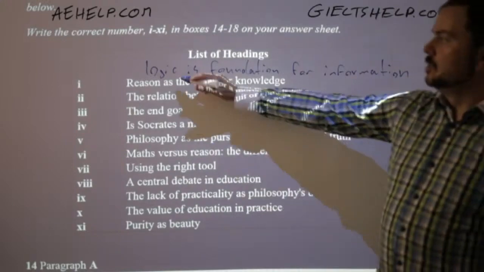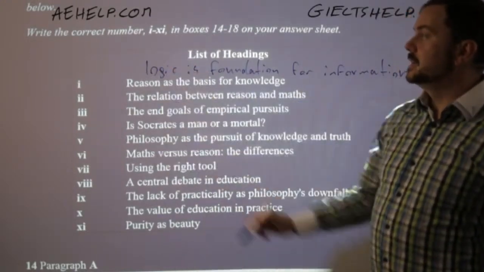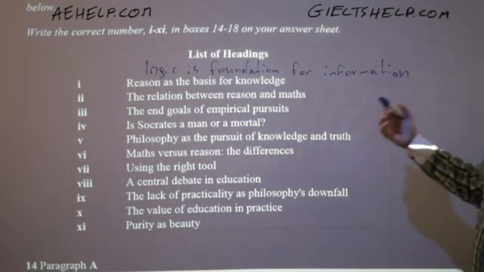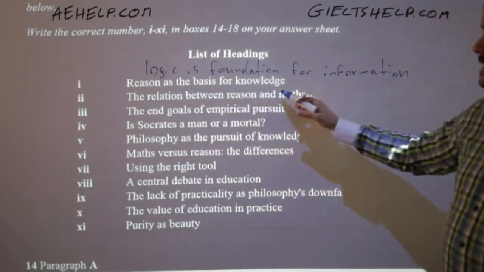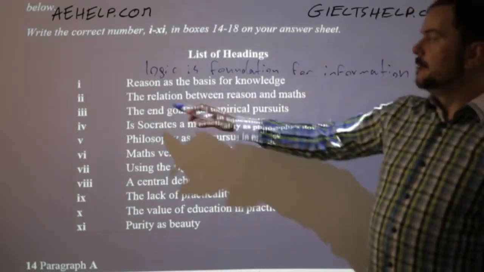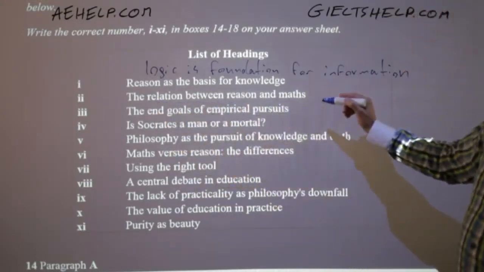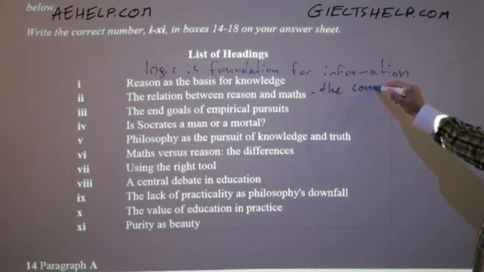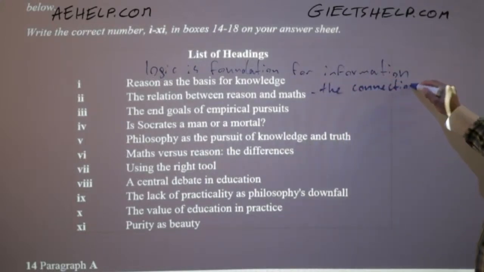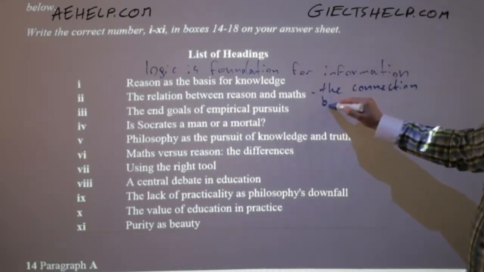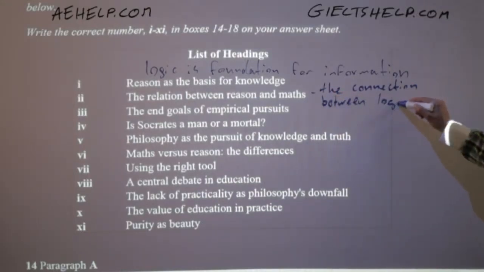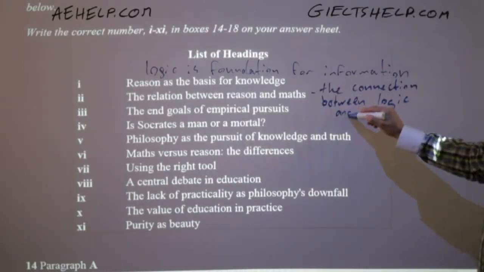Okay, so logic is foundation, or logic is fundamental for information. Reason as the basis for knowledge. The relation between reason and math. The connection between logic and numbers.